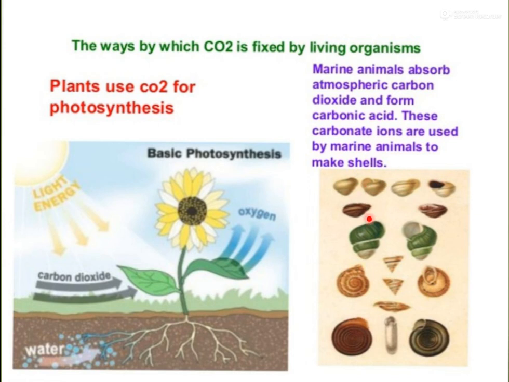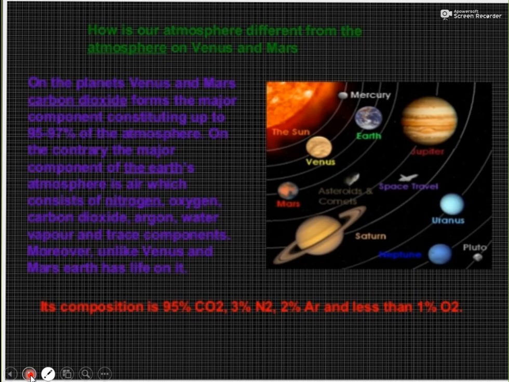That is made up of carbonate, and this carbonate is formed by the carbon dioxide present in the atmosphere. This carbon dioxide dissolves in water, and this dissolved carbon dioxide is utilized by these marine animals. So these are the different processes by which CO2 is fixed.